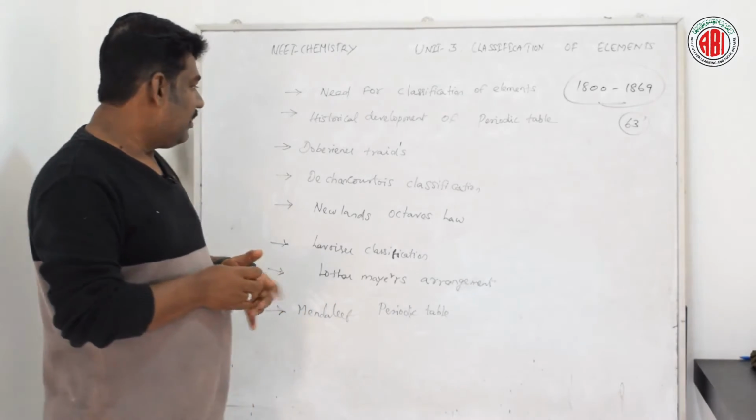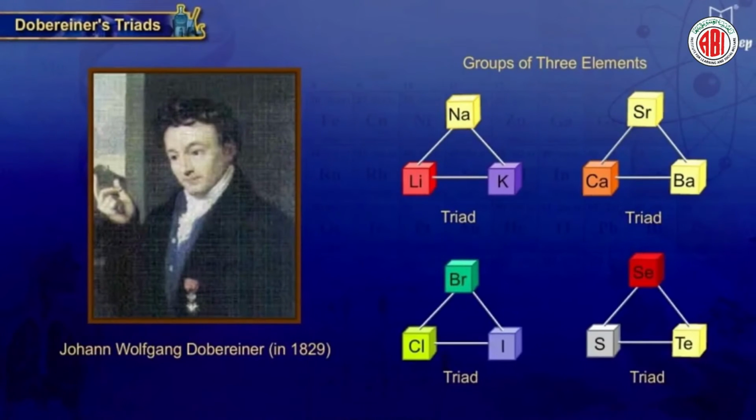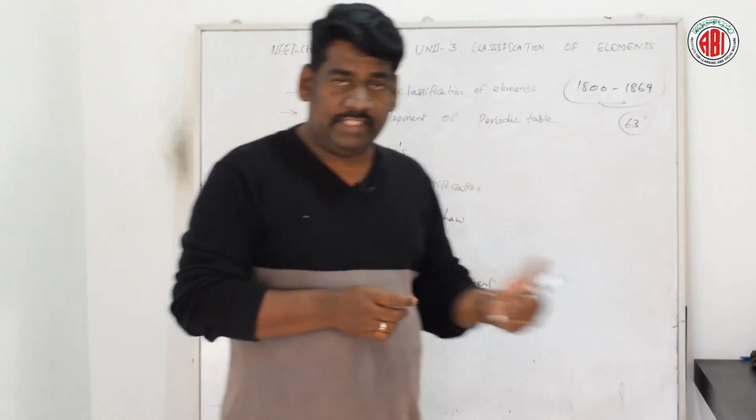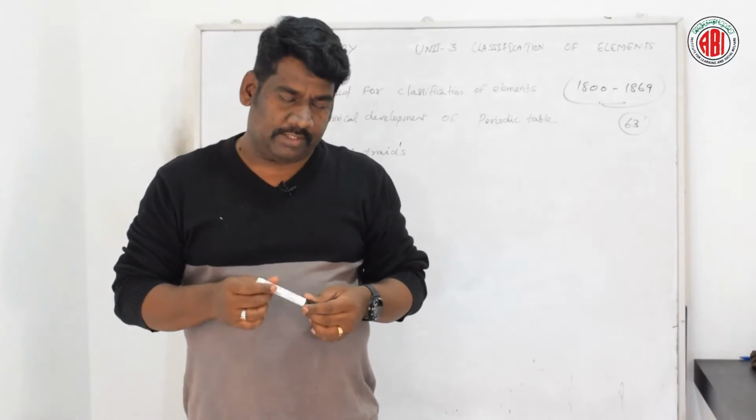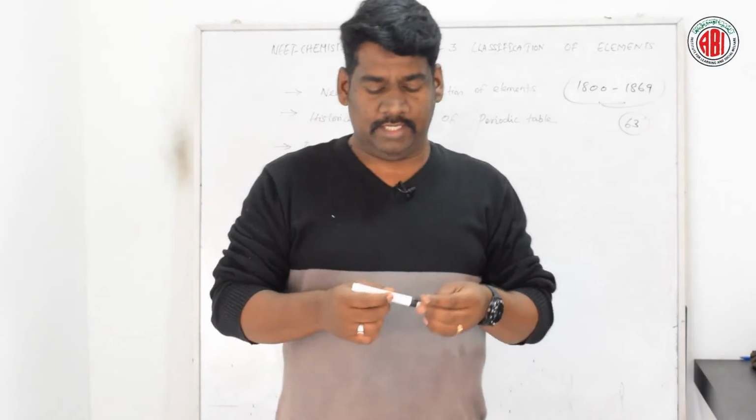Next, talking about Döbereiner's triads. We'll see what is the meaning of Döbereiner's triad.